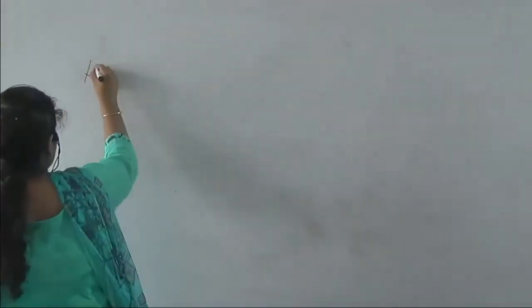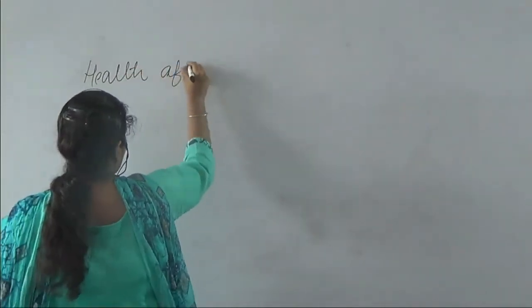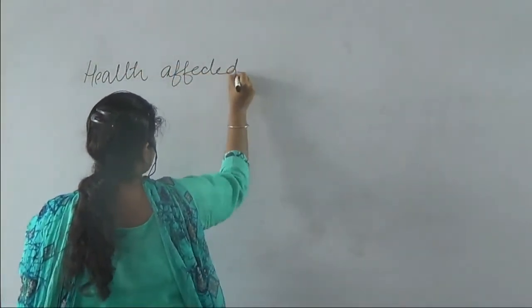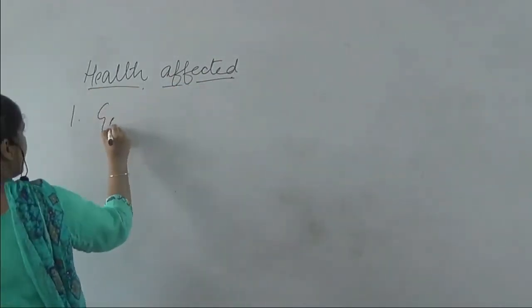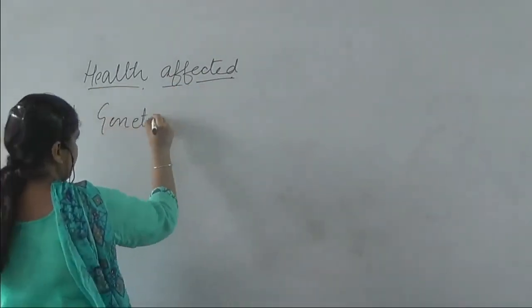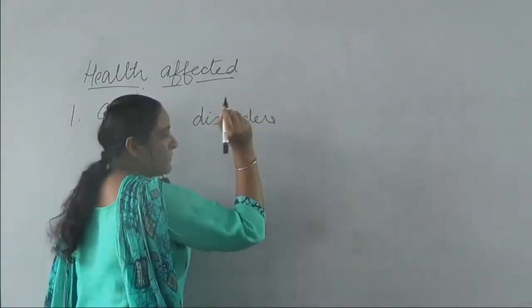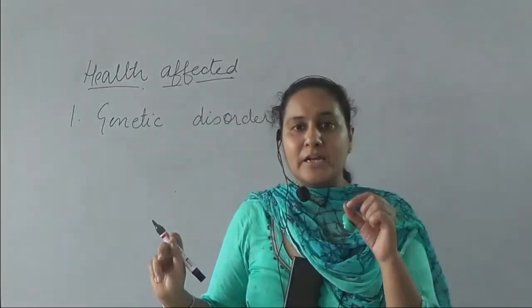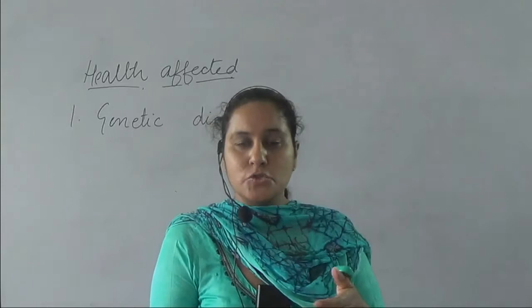For how health is affected, health is affected by some factors. First one is genetic disorders. What do you mean by genetic disorders? First we will discuss the word genetics. Genetics means anything that is inherited from the parents to the offspring.